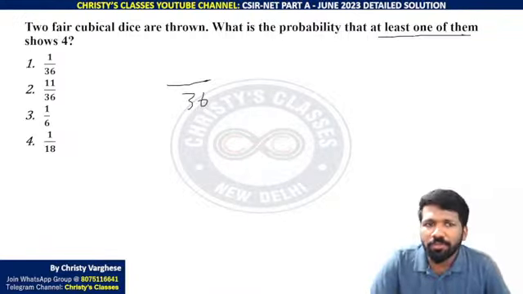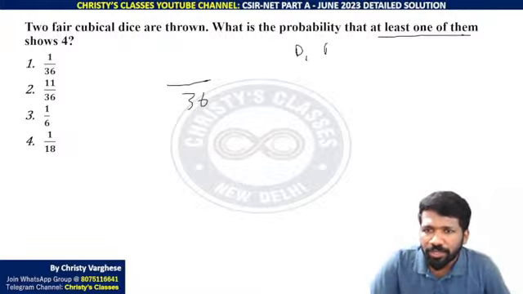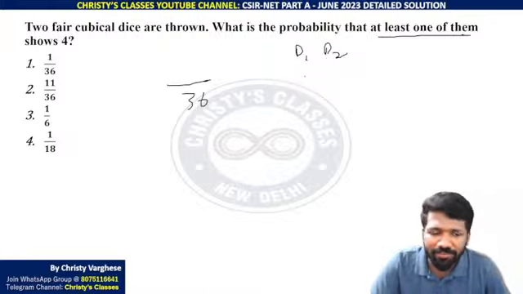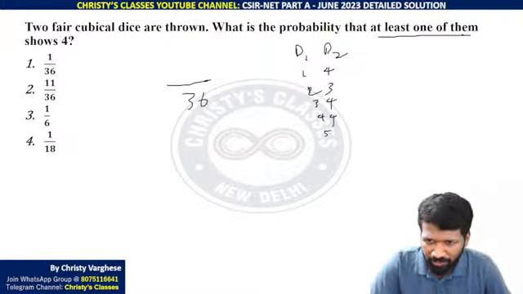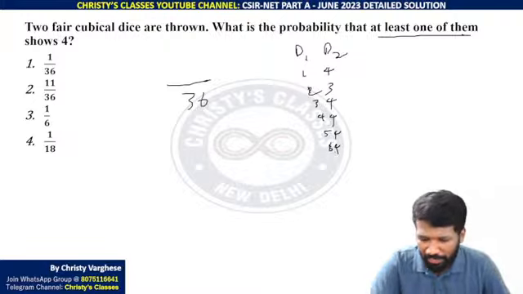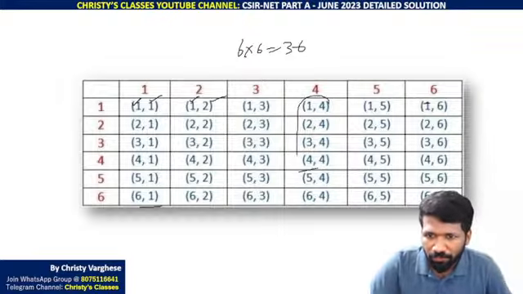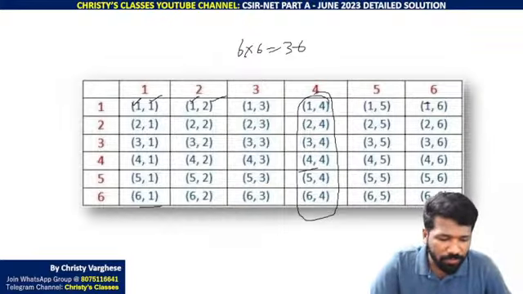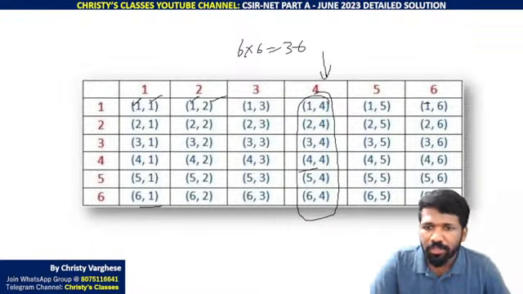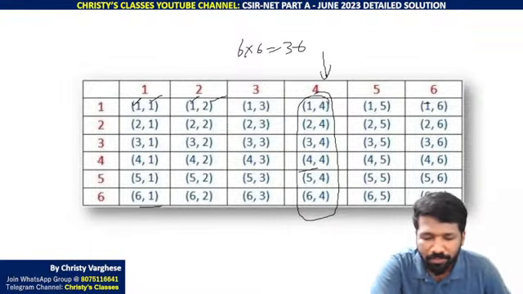At least one of them should be 4. Dice 1 or dice 2 combined, at least one of them, a minimum of one 4 should come. If both are 4, that is also fine; exactly one 4 is also fine. Zero 4s will not work. Meaning 1,4 is okay, 2,4 okay, 3,4 okay, 4,4 okay, 5,4 okay, 6,4 okay. Are you all agreeing? That means 1,4; 2,4; 3,4; 4,4; 5,4; 6,4. These 6 possibilities are okay.